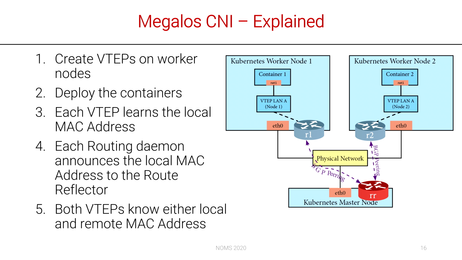After that, each VTEP learns the local MAC address that is also injected in the EVPN BGP control plane. So each BGP router announces that MAC address to the route reflector, and then the route reflector sends that announcement to the other BGP routers. Finally, each received address is installed into the VTEP, and so the network is now able to correctly route packets between the containers.